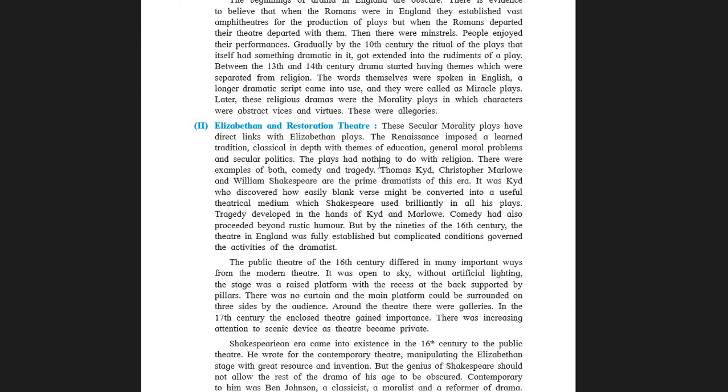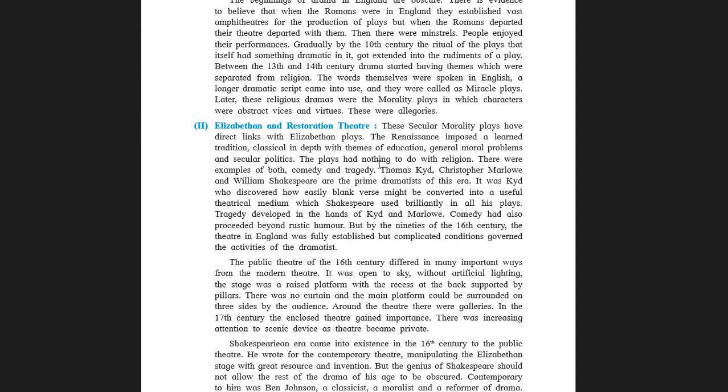This secular morality plays. Students, please see the word secular morality play. We are discussing about the secular word. Here secular means all religions are treated equally before the law, before the justice.